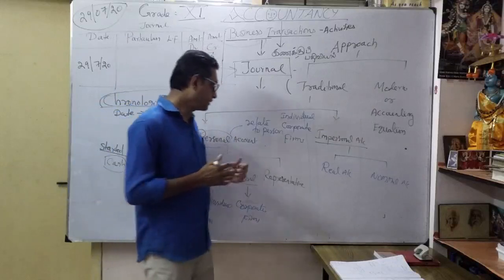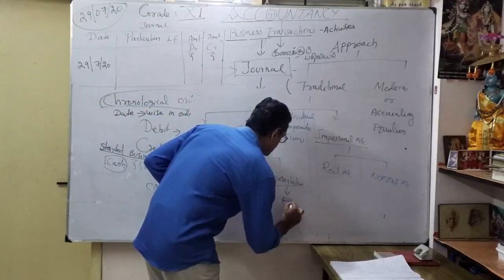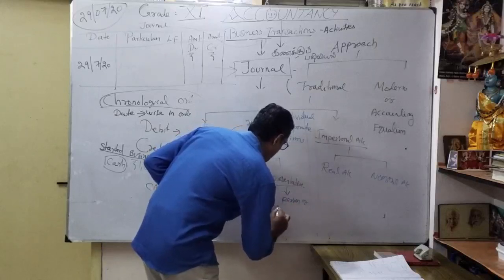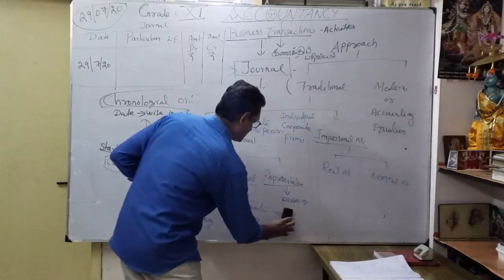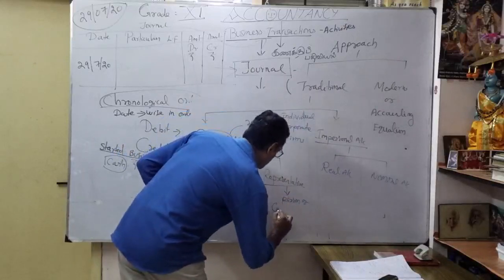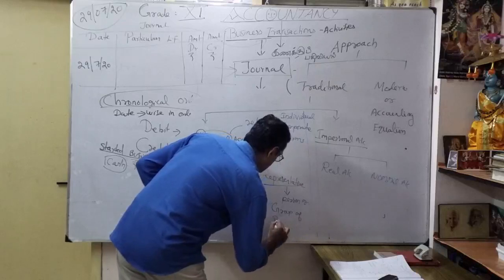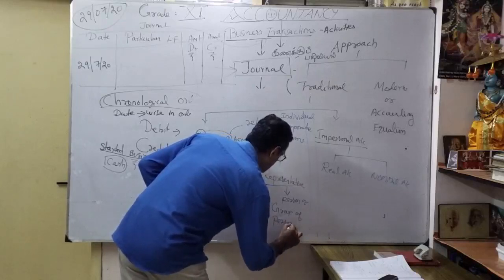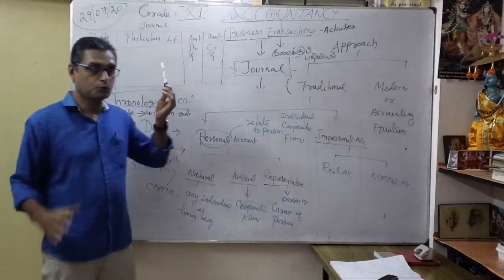Now coming to the representative: it may be a person or a group of persons. A person or group of persons comes under representative. That's what you should know.